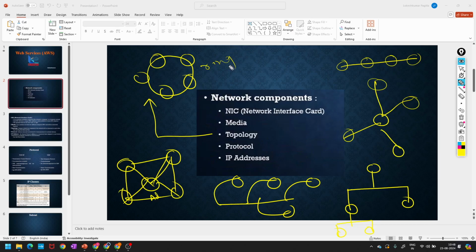This is a line topology. These are all types actually. This is star topology, this is tree topology, and this is bus topology. This is mesh topology. So these are all types.